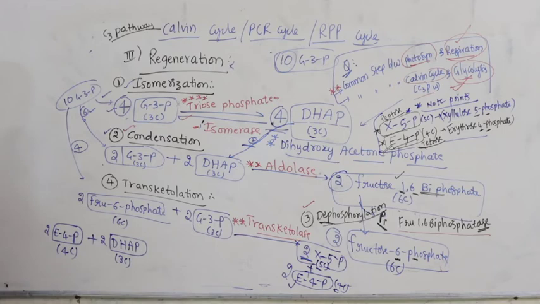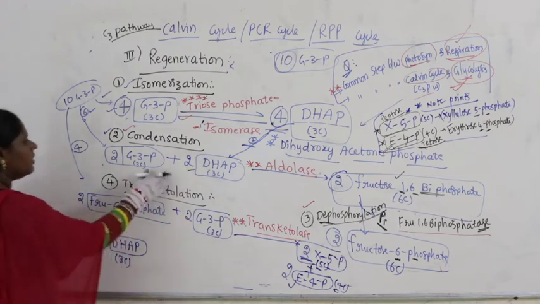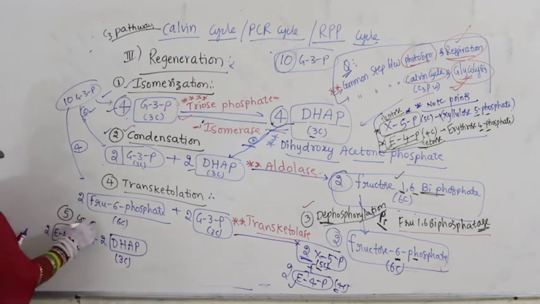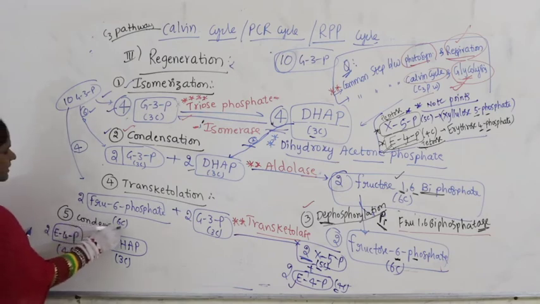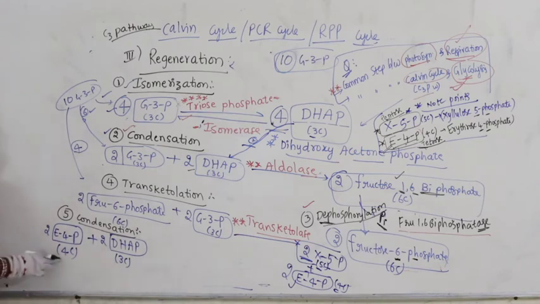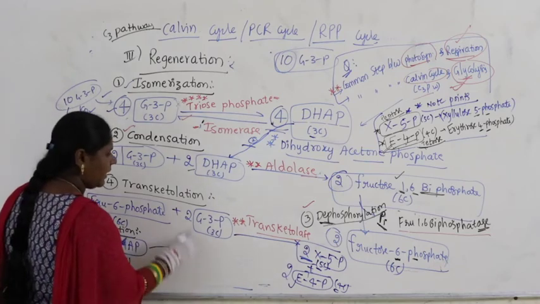Whenever DHAP is there here, again that will come under condensation. 4 plus 3, 7. What is a 7 carbon compound? Now that produces a compound called